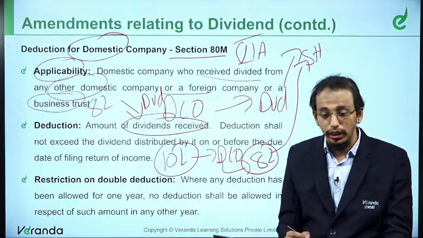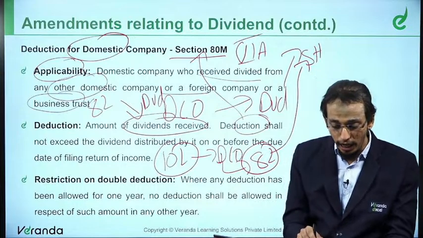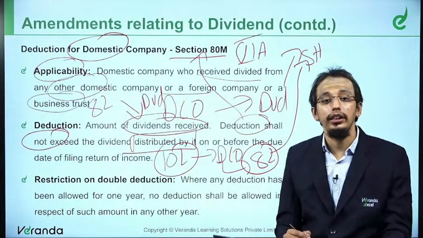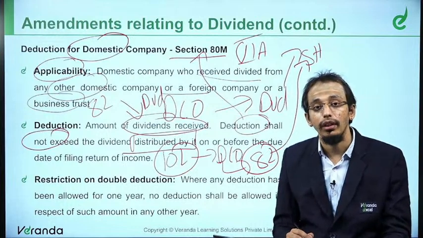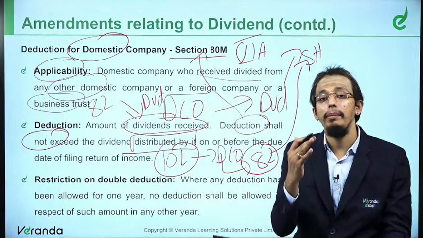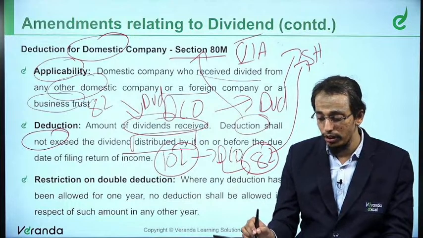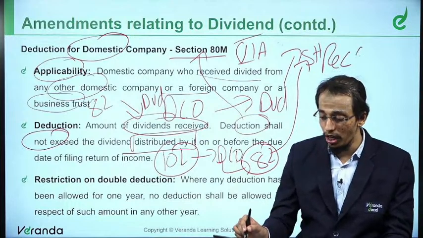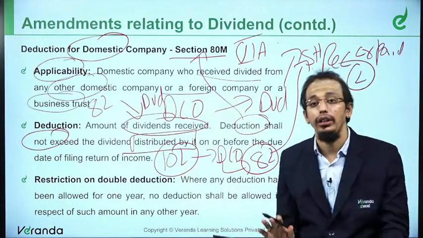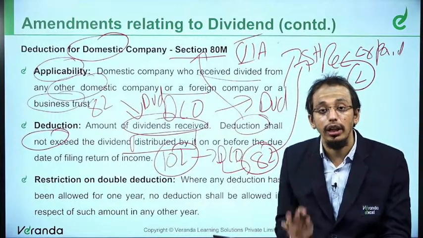In other words, the deduction under section 80M shall not exceed the dividend distributed. So in very simple layman's language, it would be the dividends received or dividends paid, whichever is lower. That would be allowed as deduction.